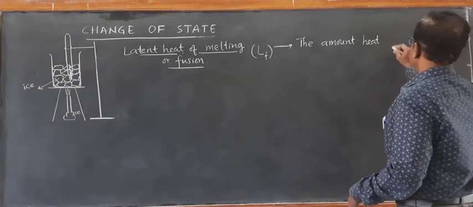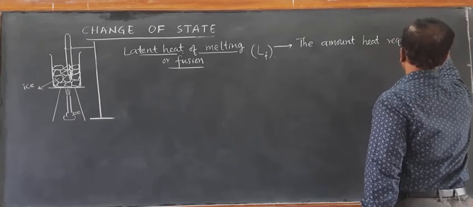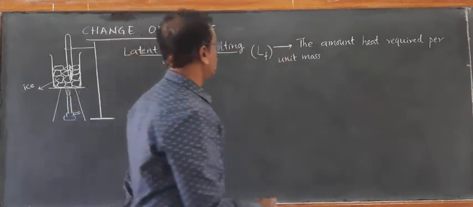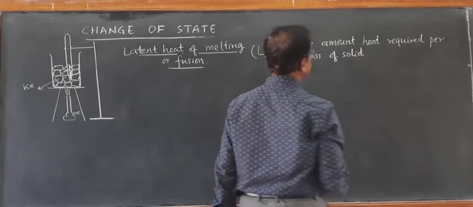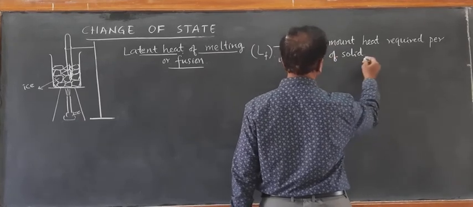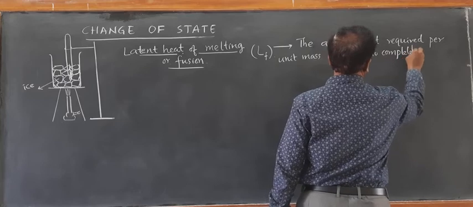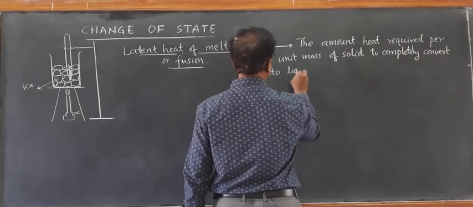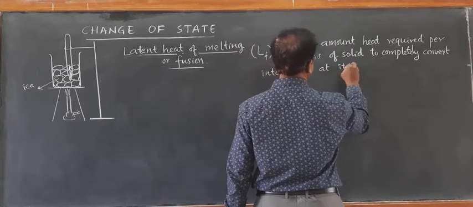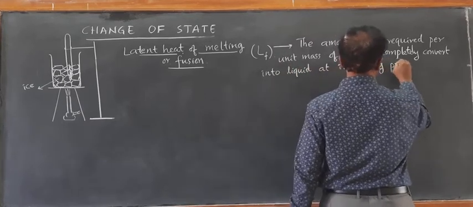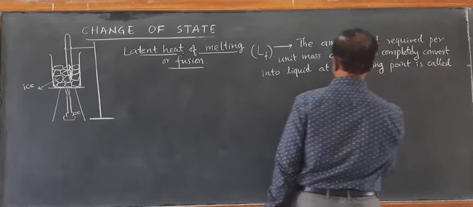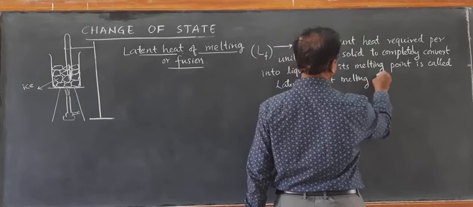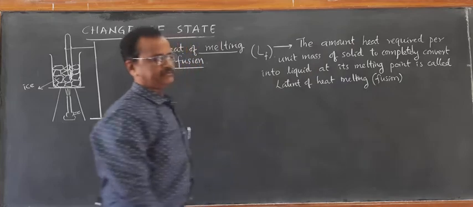The amount of heat required per unit mass of solid to completely convert into liquid at its melting point is called latent heat of melting, or it is also called latent heat of fusion. It is denoted by LF, latent heat of fusion.